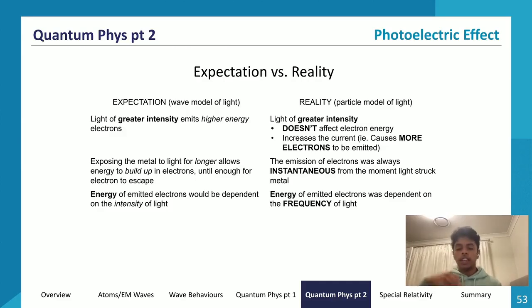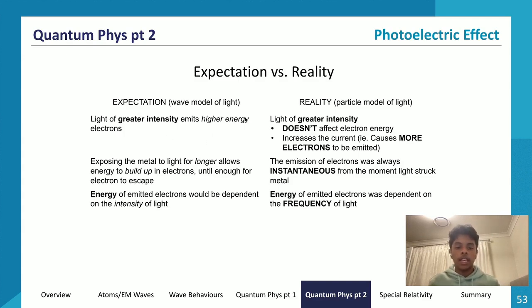So if we shoot a greater number of photons, then assuming that all these photons are above the threshold, or they have enough energy within them to cause the electrons to leave, then if we increase intensity, we'll cause more electrons to be emitted. And if we emit more electrons, then within that coil, there'll be more electrons. So the current would be greater, right? So there'll be more charge traveling through the same amount of time. So the current would increase as you would increase intensity.